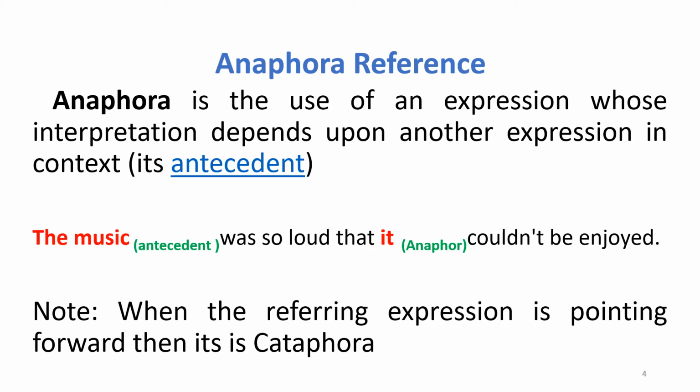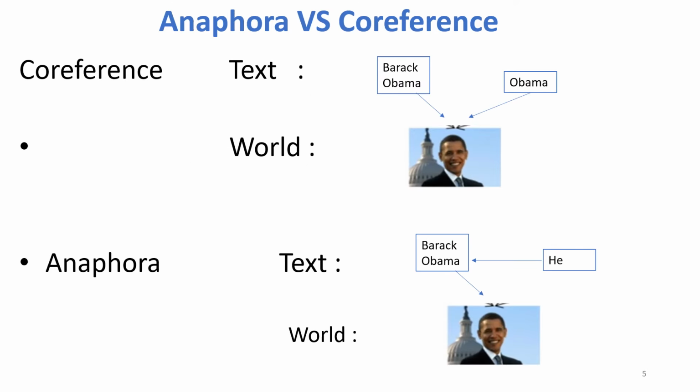It may sound simple when we look at simple sentences, but think of a complex sentence where it might have more than one or two nouns. Then we may have an ambiguity in finding what noun it is actually referring to. So that's where anaphora resolution gets complicated. As mentioned earlier, cataphora is the other way around. When the referring expression is pointing forward, then we call it cataphora.